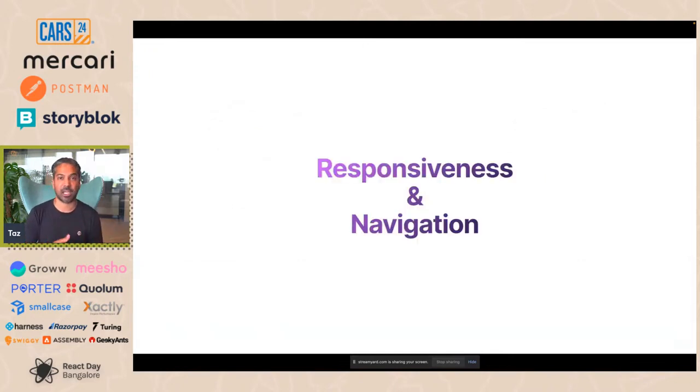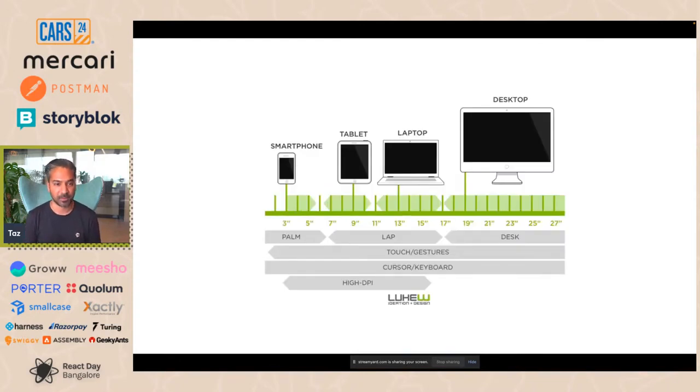And so today I'm talking about part 2 of that, which is essentially responsiveness and navigation in a React Native everywhere application. So let's start with responsiveness. It's no secret that different form factors exist. And so when building an app that works everywhere, we obviously need to take this into account. You'd expect a platform like React Native to do this well, but it really just provides the basic primitives.